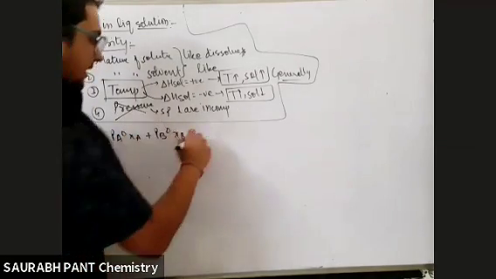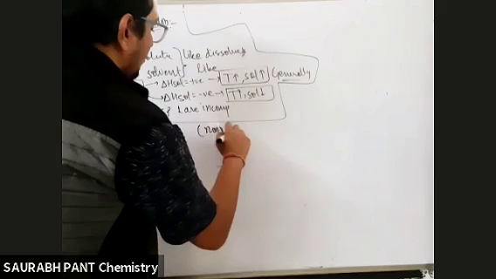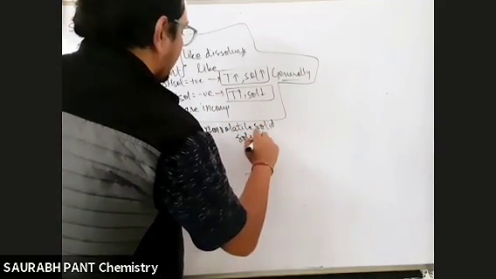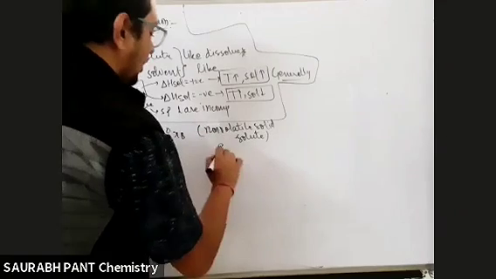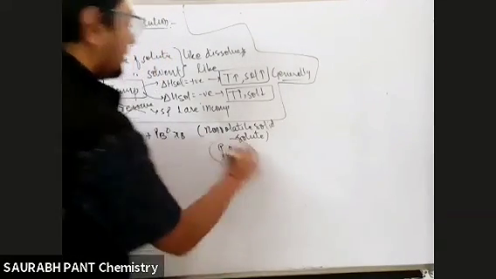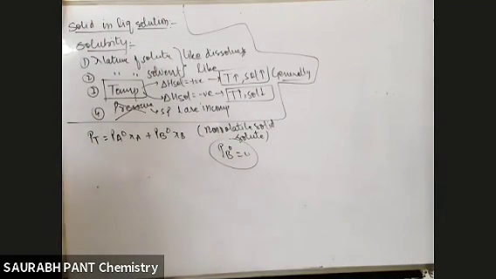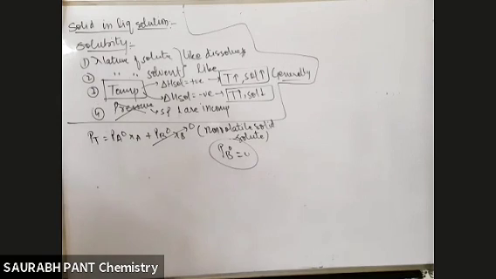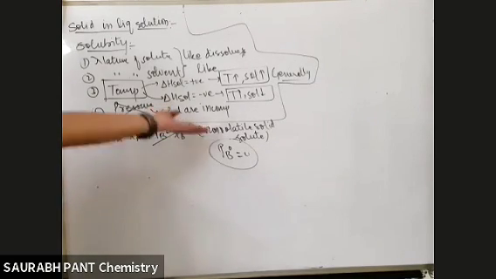Look, in this case we are having a non-volatile solid solute. What does it mean? The solute does not have any vapor pressure. The solute is non-volatile. There is no vapor pressure whatsoever of the solute. So this thing will become zero, right? PB naught is zero.